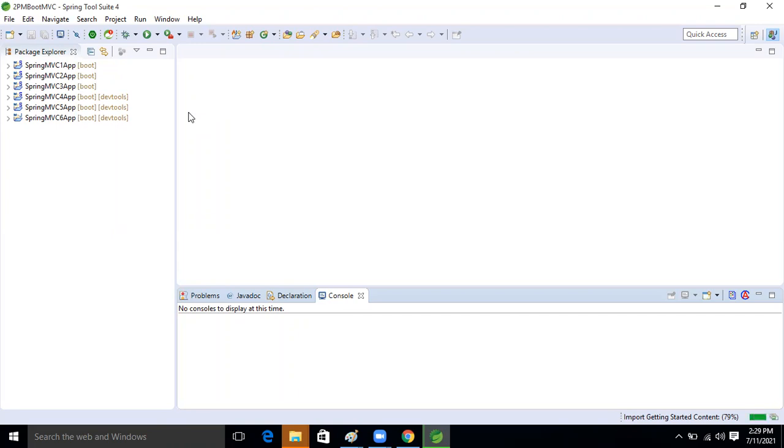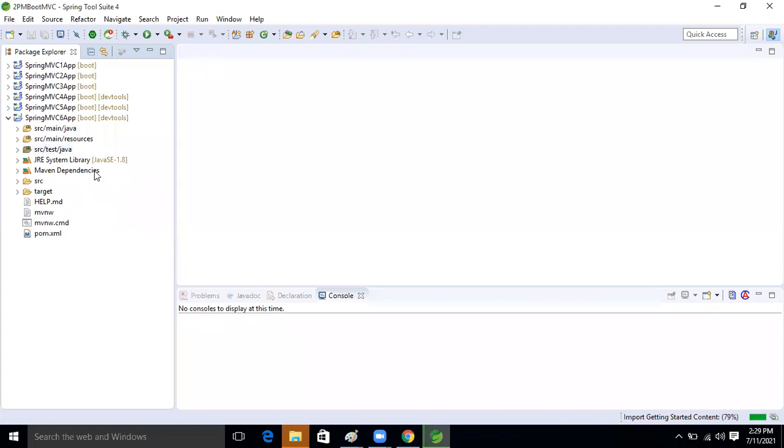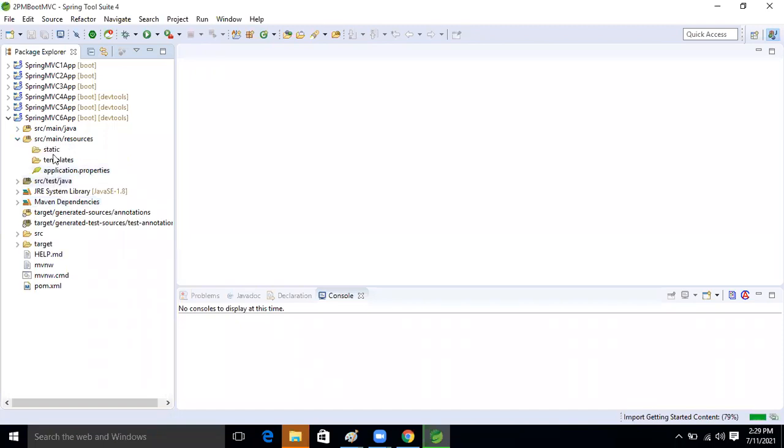Okay, good. Come here. Where will we go now, guys? Here, the resource folder is there, right? Inside the resource folder, is the templates folder there or not, guys? Yes, correct. So this folder will become the default prefix and suffix, guys.